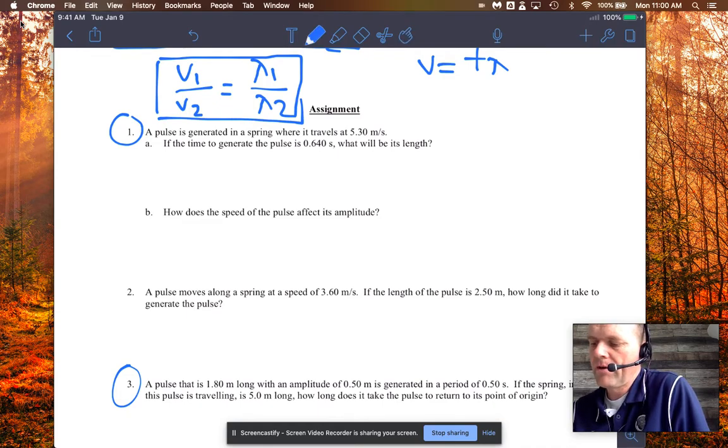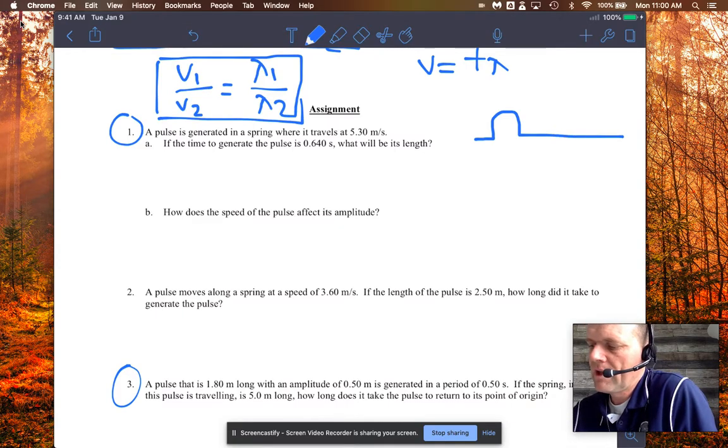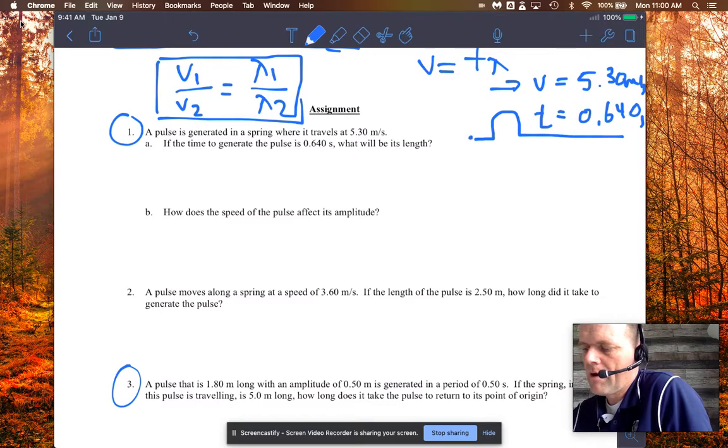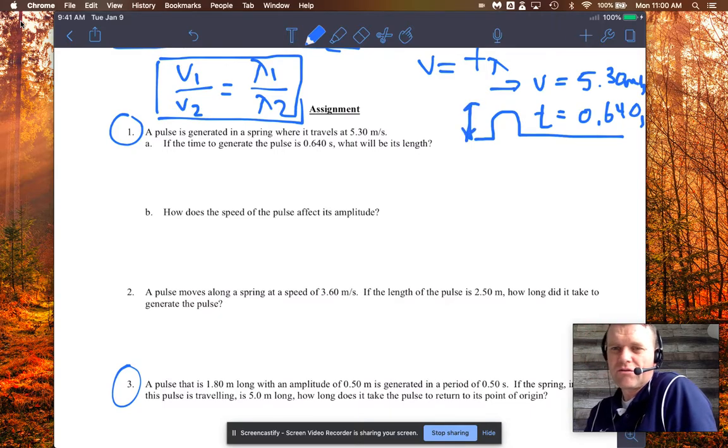So if you generate a pulse that's traveling at 5.3 meters per second, if it helps you can draw a little picture. I think of a pulse as just the disturbance up and down like your bed sheet. Okay, it's moving to the right, whatever, but it tells you that it's traveling at 5.3 meters per second. And it says the time that it took to generate that pulse is 0.640 seconds. So that would mean, if you can see it in the drawing here, if my hand is at the end here, it would be as long as it took for me to go all the way up and then back to equilibrium. That time would be 0.640 seconds.